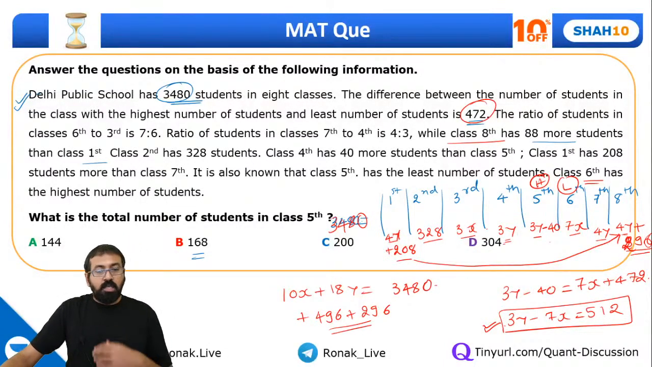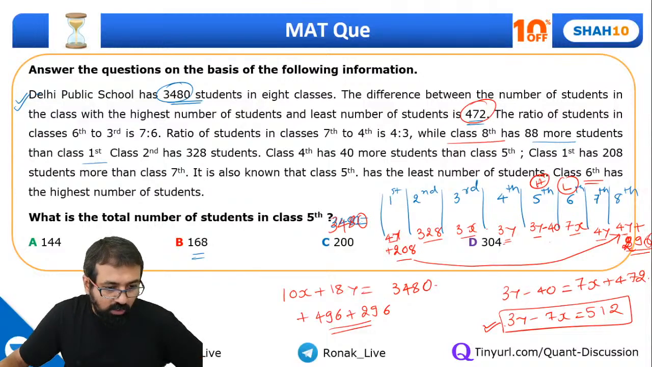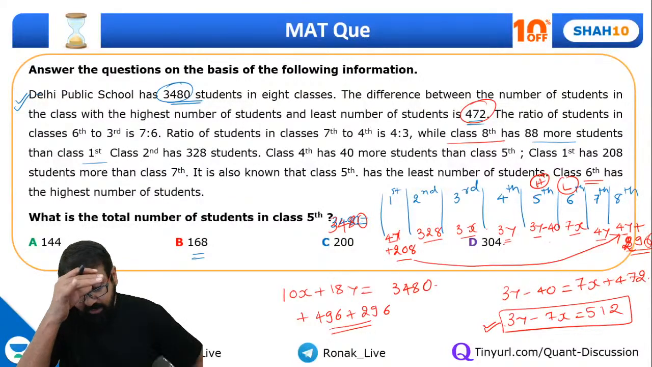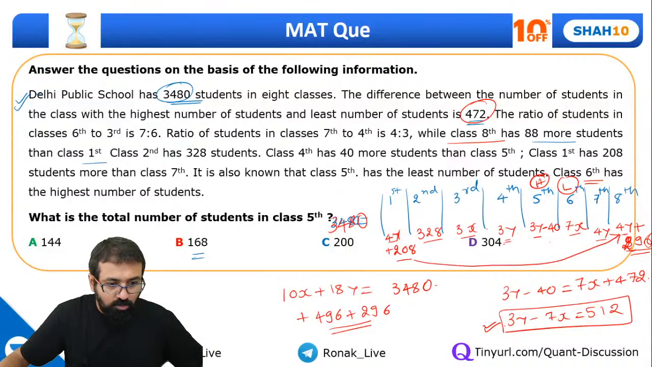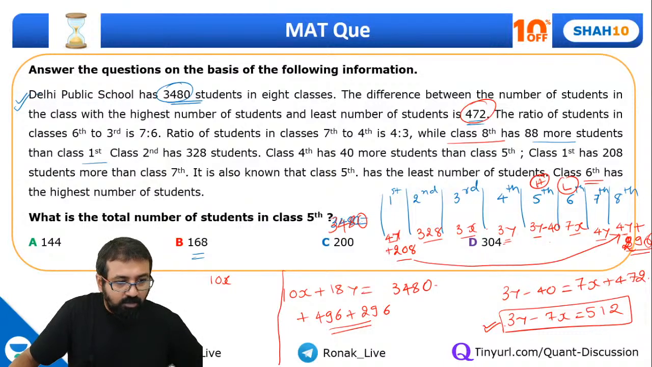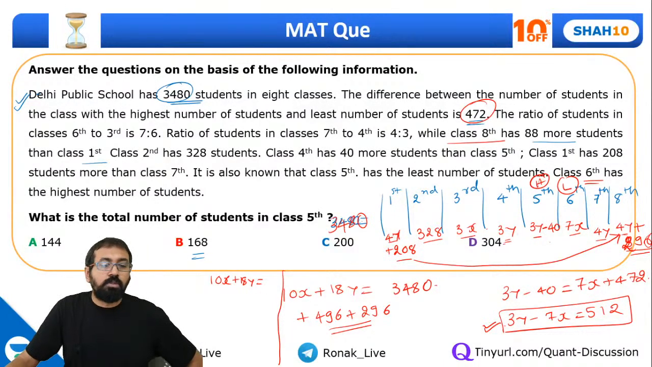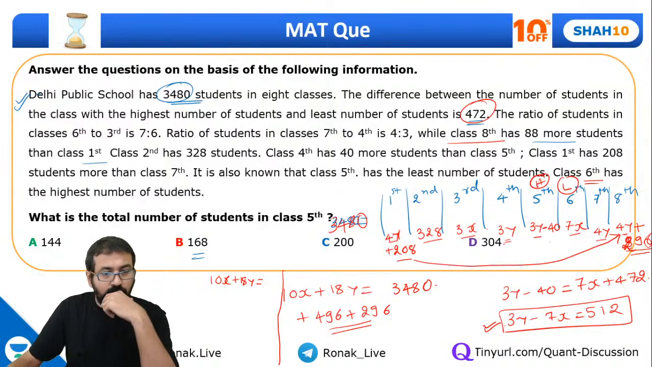Okay, so this will come out to be what? 500 plus 300, 800, 792. So this will come out to be 10x plus 18y equal to 792.